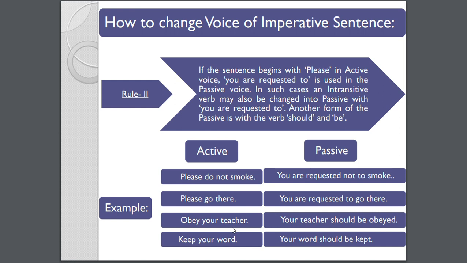Now how to change the voice of an imperative sentence. Do not smoke, please. Please in the active voice, you are requested to is used in the passive voice. Okay, you are requested not to smoke. Please go there. You are requested to go there, like this. So in such cases, an intransitive verb may also become passive voice with you are requested to. Another form of verb in the passive voice: should or be, any one of them which fits better to the sentence. Obey your teacher. Your teacher should be obeyed. Keep your word. Your word should be kept.